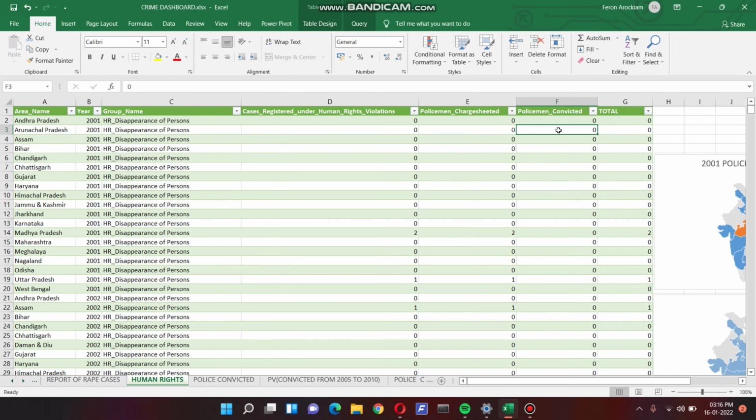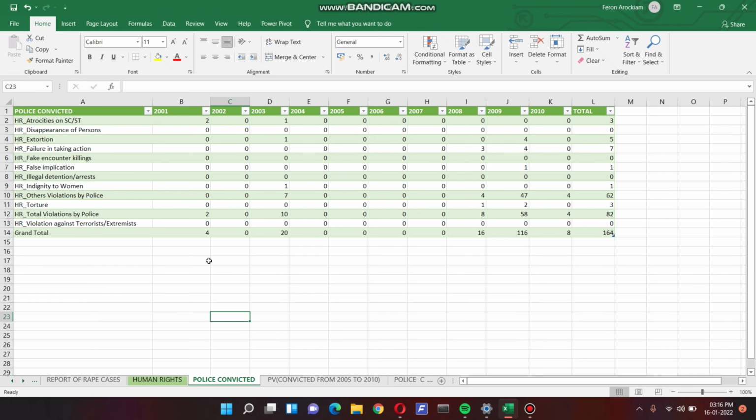And next, we come to the human rights violation dataset. In this sheet, we have state-wise segregation, policemen charge sheeted and policemen convicted, and here are the totals. In this sheet, we have police convicted year-wise and we have the total here.